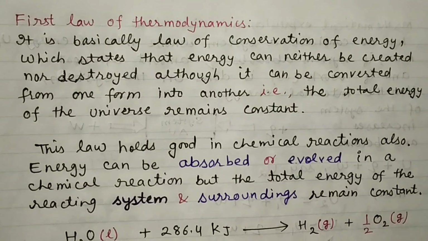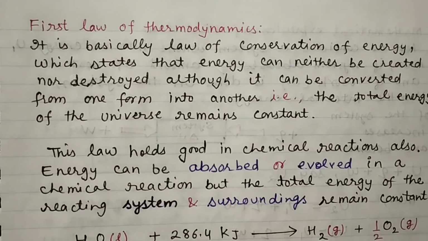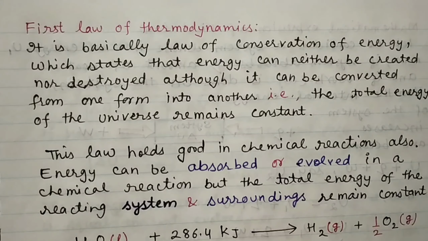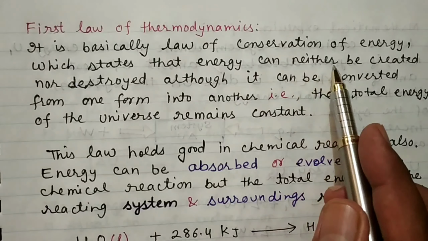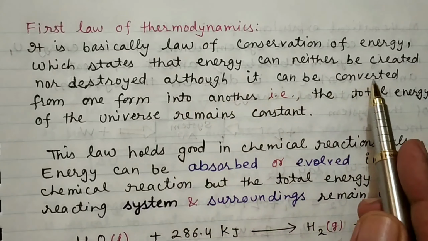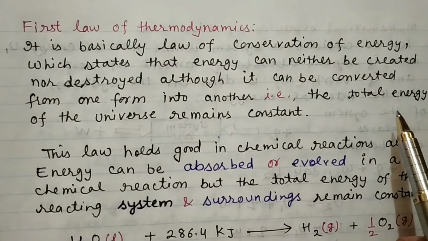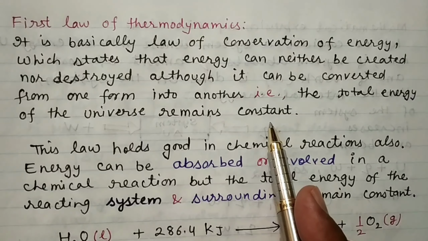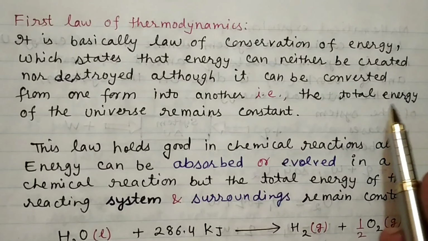Next, moving to the first law of thermodynamics. After the zeroth law, we have the first law of thermodynamics. Now, basically this law is the law of conservation of energy, and you know very well, energy can neither be created nor be destroyed, although it can be converted from one form of energy into another form of energy. Or one can write that the total energy of the universe will remain constant, because if one form of energy is going to convert into another form of energy, definitely the total energy of the universe will remain constant.